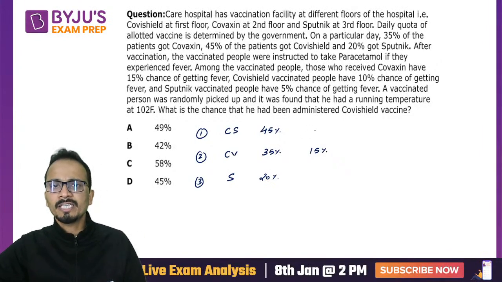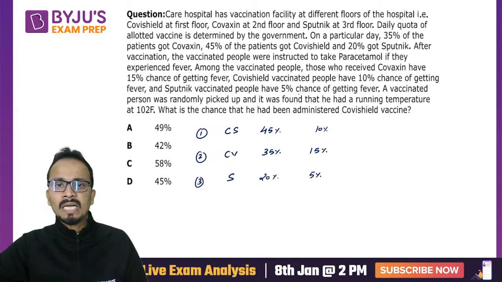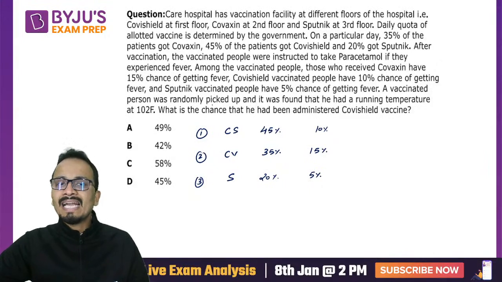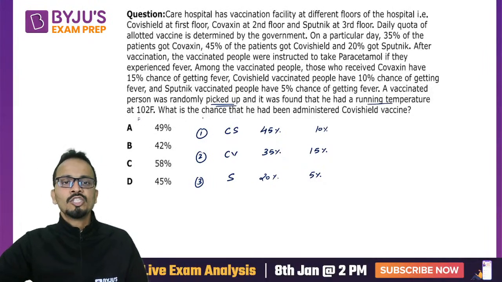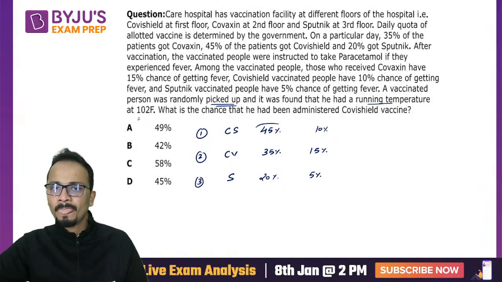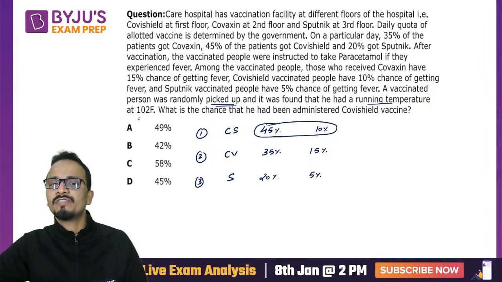For Covishield, it is 10%, and for Sputnik, it is 5%. A vaccinated person was randomly picked up, and it was found that he had a running temperature. What is the chance that he had been administered Covishield vaccine? So we have to find the probability of this.